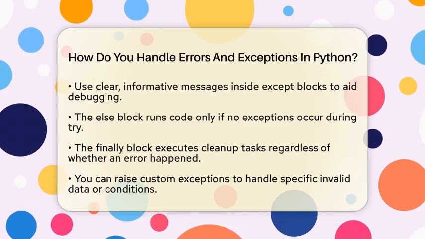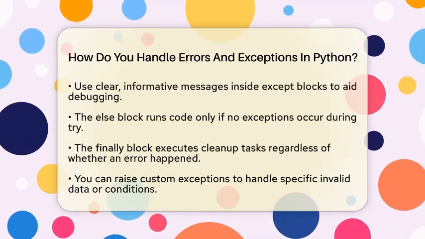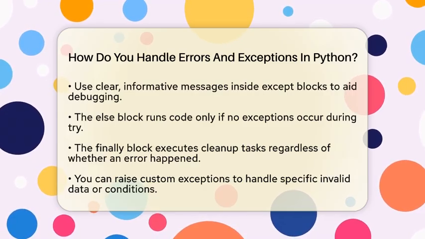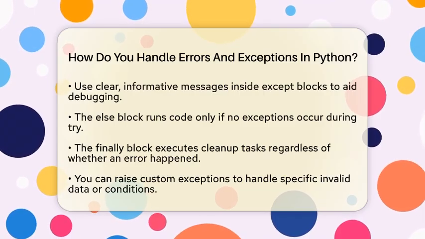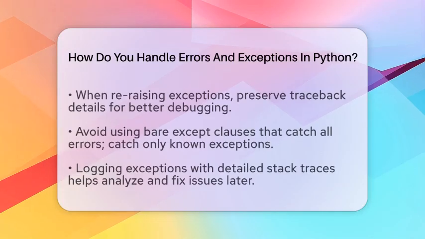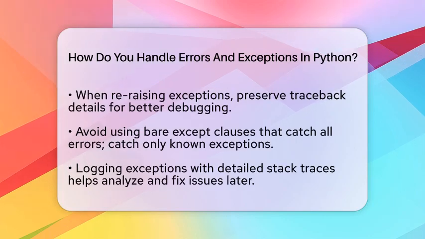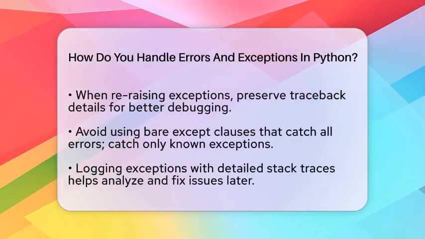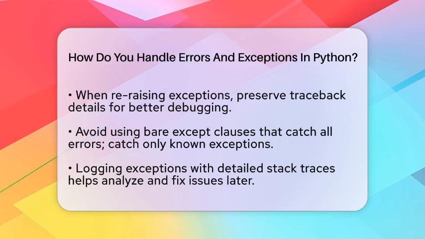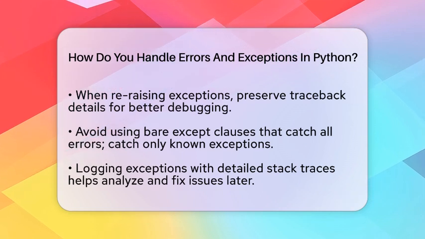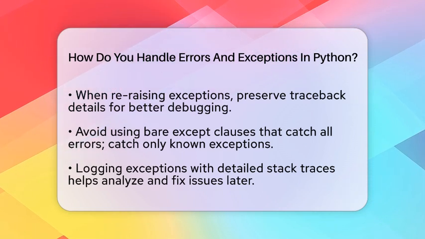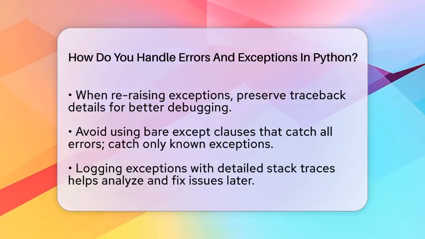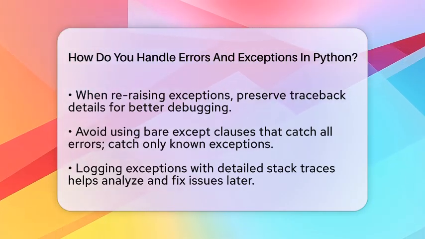The finally block is useful for cleanup tasks, like closing files or releasing resources, no matter if an error happened or not. Sometimes, you might want to raise your own exceptions. For example, if a function receives invalid data, you can raise a built-in exception like ValueError or create your own custom exception class. This helps you catch specific issues early. When you catch an exception but want to re-raise it later, use the syntax that keeps the full error details. This is called preserving the traceback.